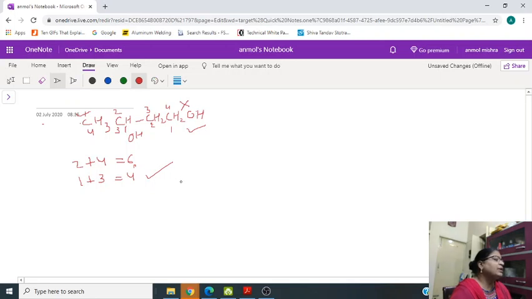So for 4 carbons we will write butane, and we will write the positions of the OH groups. First position and third position, butane-1,3, and for 2 OH groups we write diol. Butane-1,3-diol will be the IUPAC name. Now this is an example of dihydric alcohol. We can take an example of trihydric alcohol.